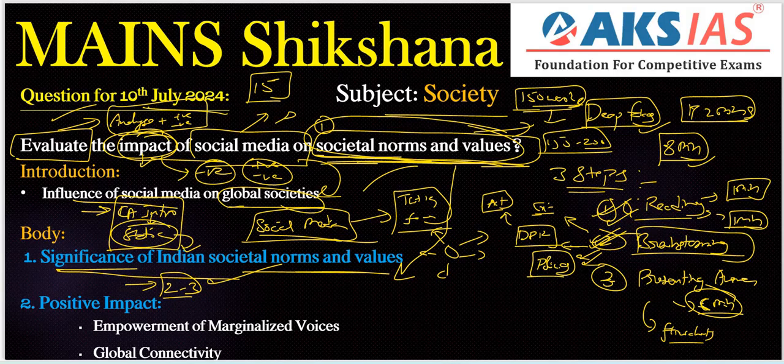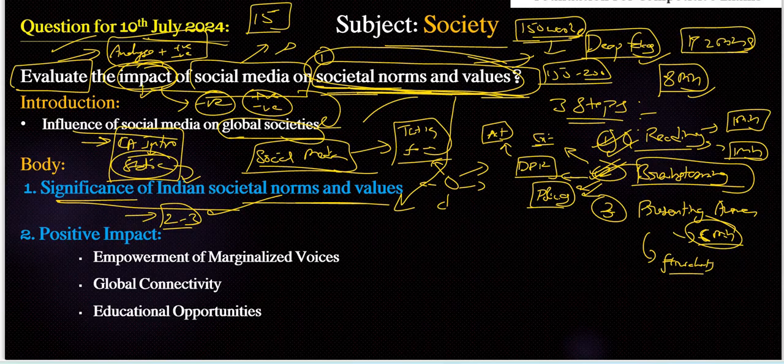Next, positive impacts. What are the important positive impacts of social media? Especially here we need to include societal norms and values regarding the society, meaning Indian society, right. Empowerment of marginalized voices. We can include empowerment of marginalized society. Social media provides a platform for different communities to share their experiences, raise awareness of social injustices, or mobilize support, right.